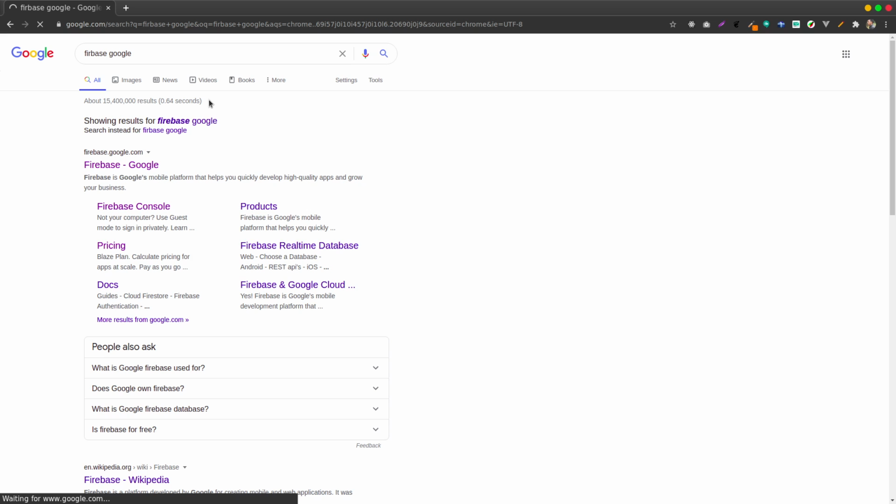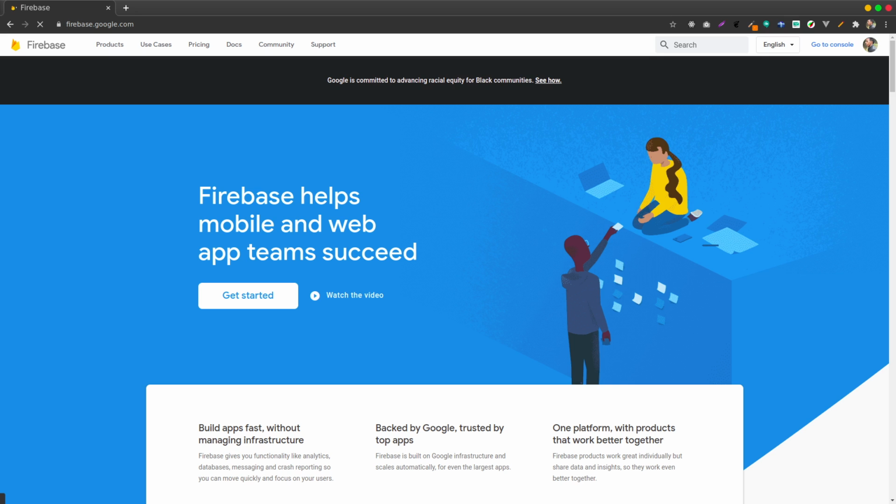It's a bit secure, and you don't need to know anything about backend or databases for you to use Firebase. It is as simple as copying some code from the Firebase documentation and placing it in your code, and it works like magic.